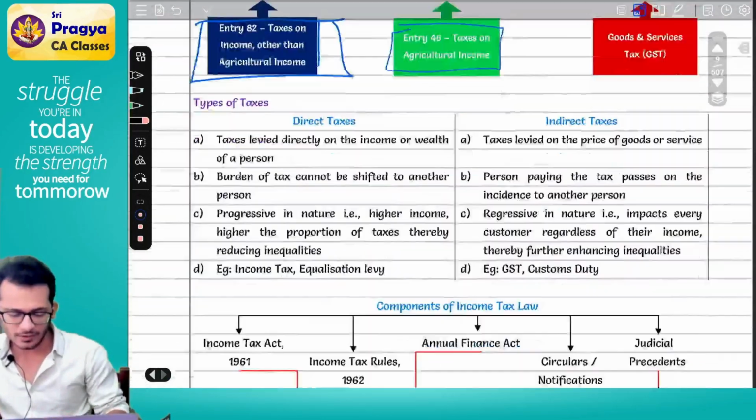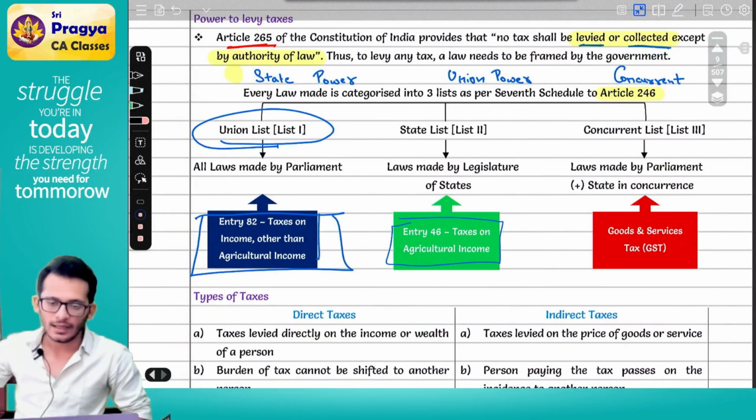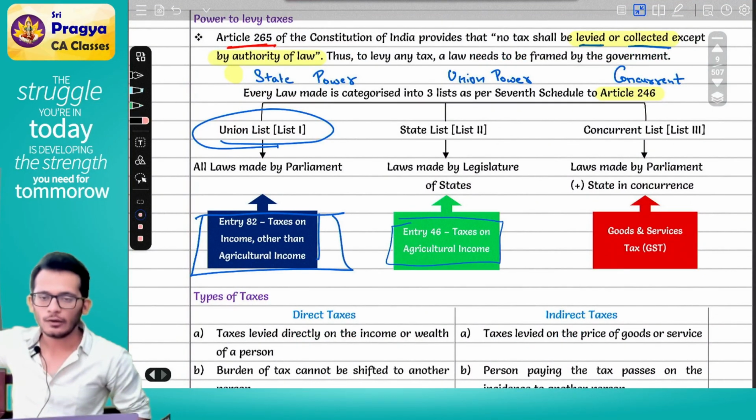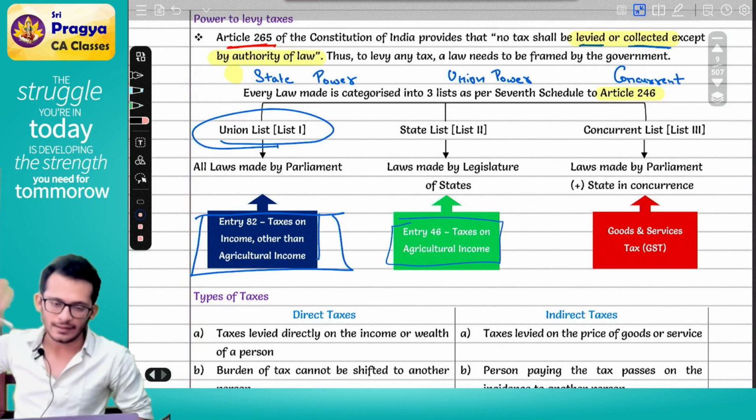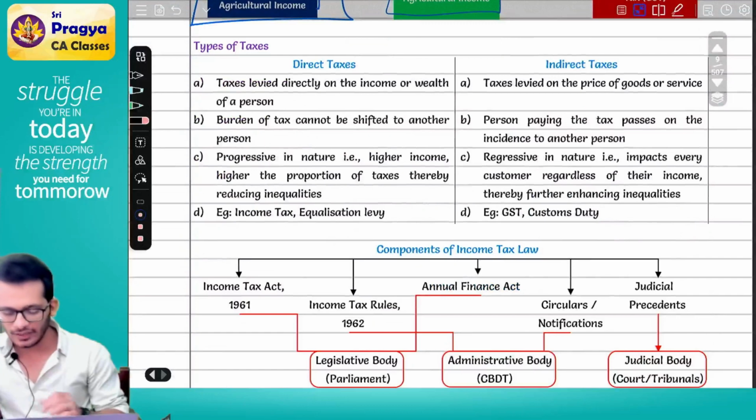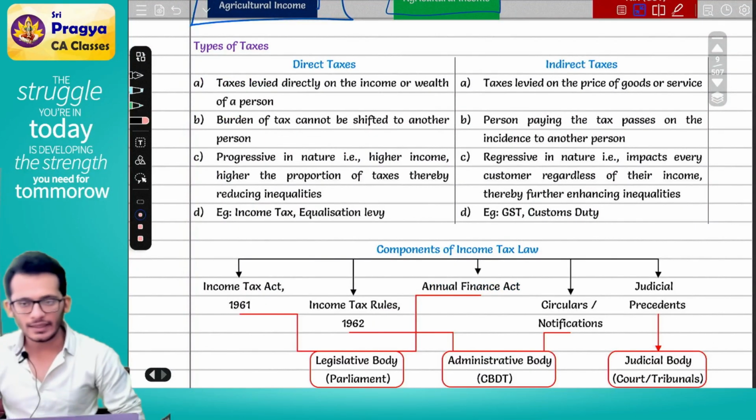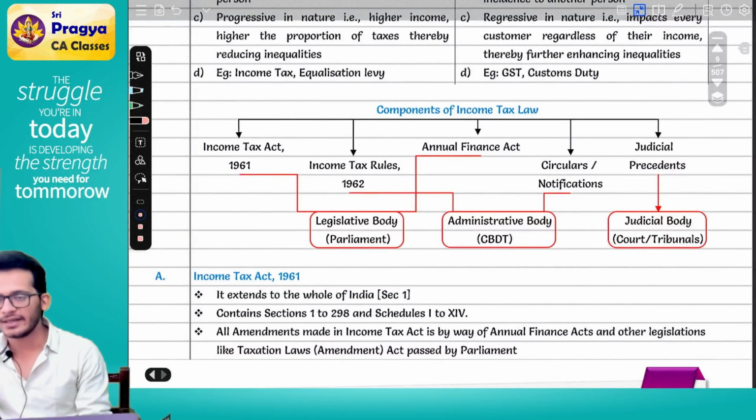This marks the end of your chapter number 1, where if I have to recap quickly, I told you how the income tax is being levied as per article number 265. Laws are being created in article number 246, where income tax is a part of central law. Then we differentiated between direct tax and indirect taxes. We told that law is bigger than act.